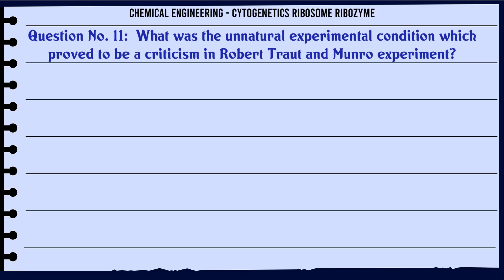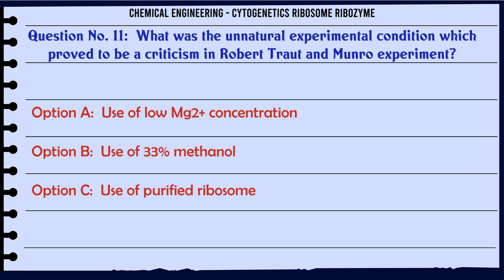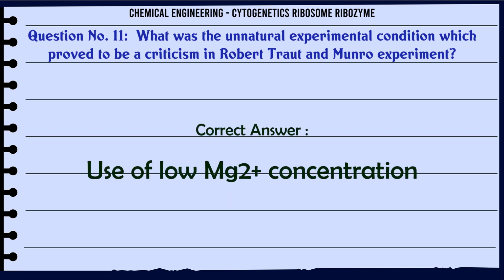What was the unnatural experimental condition which proved to be a criticism in the Robert, Traut and Munro experiment? A. Use of low Mg2+ concentration. B. Use of 33% methanol. C. Use of purified ribosome. D. Use of puromycin. The correct answer is use of low Mg2+ concentration.